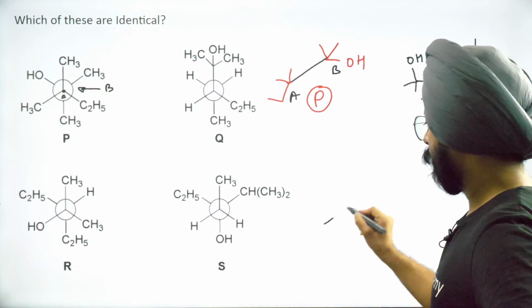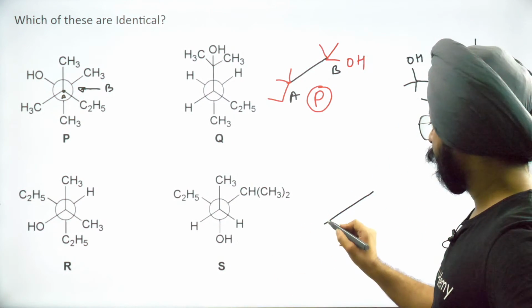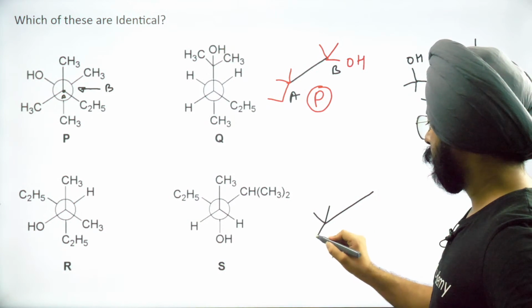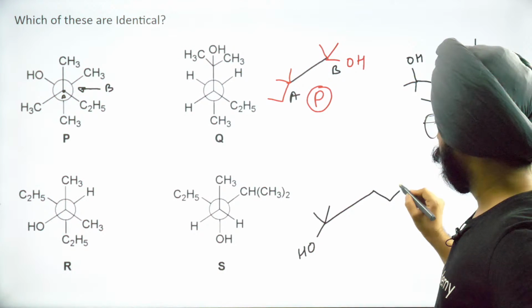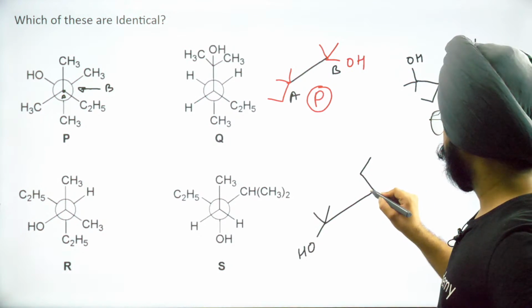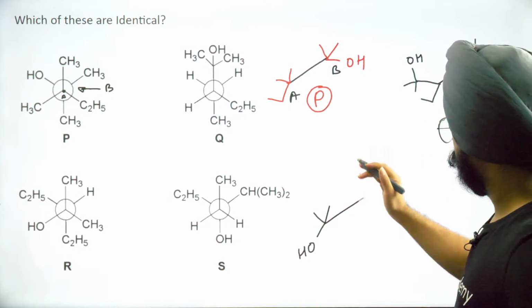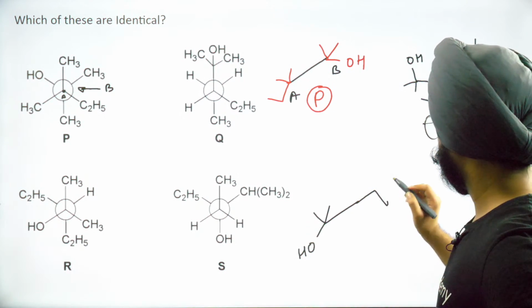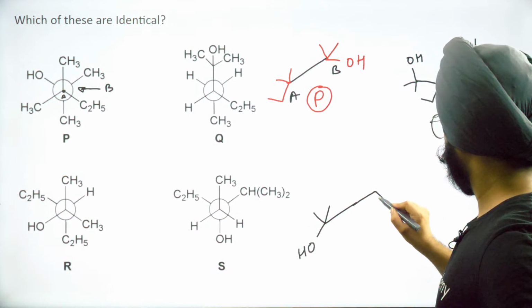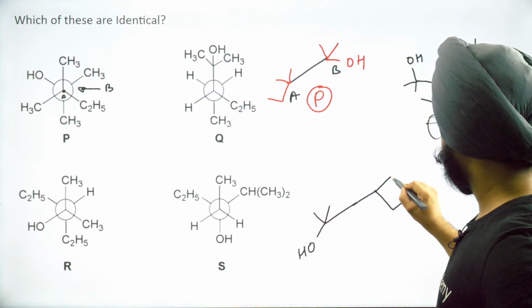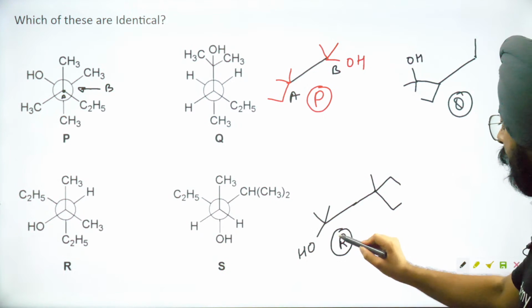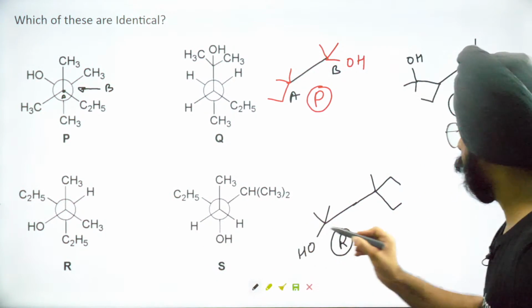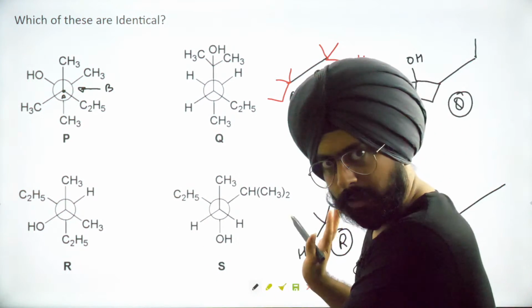R mein kya hai? Two carbons. Carbon at the front has CH3, CH3, OH, and at the back it has C2H5, C2H5 and CH3. Let me make it like this. C2H5, C2H5 and CH3. Okay, this is R, and then finally you've got S. S mein kya hai? People understood the methodology?